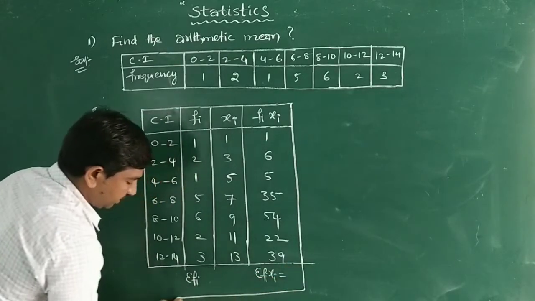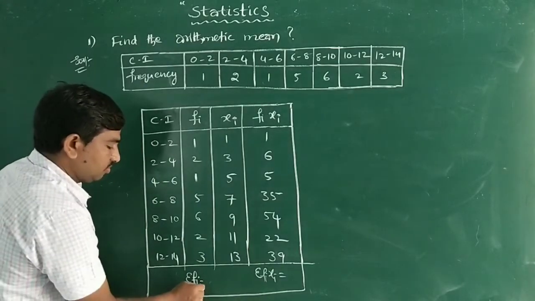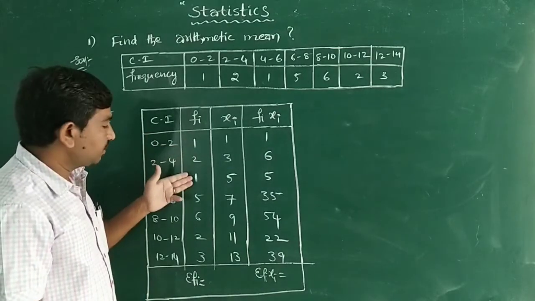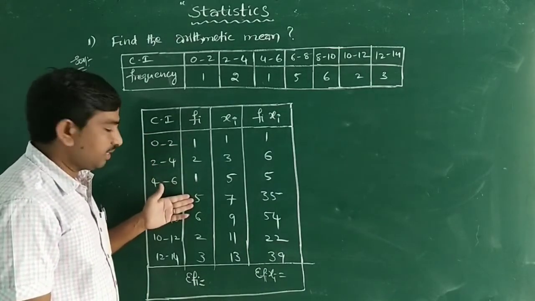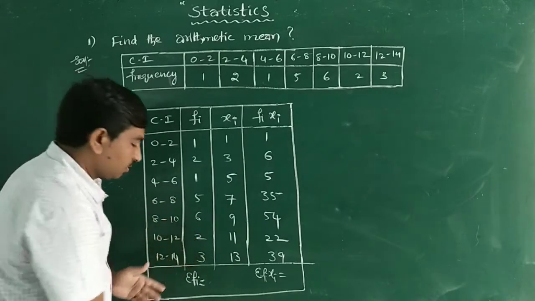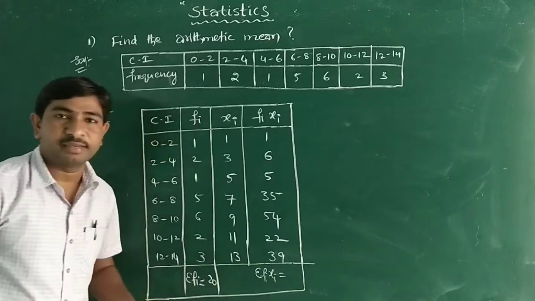So by this we can write it. Summation Fi is equal to, so total how much? 1 plus 2, 3; 3 plus 1, 4; 4 plus 5, 9; 9 plus 6, 15; 15 plus 2, 17; plus 3, 20.